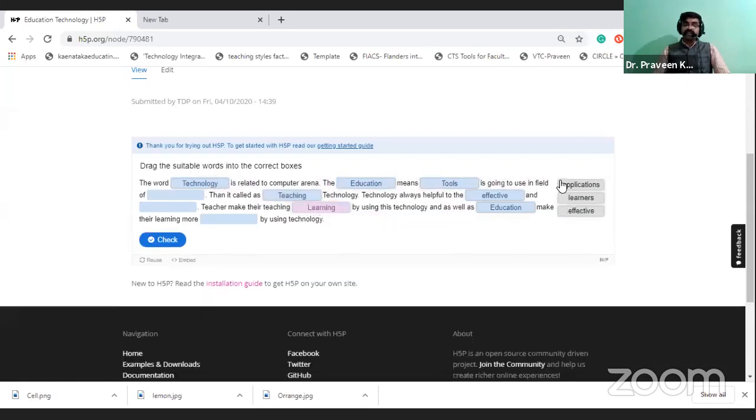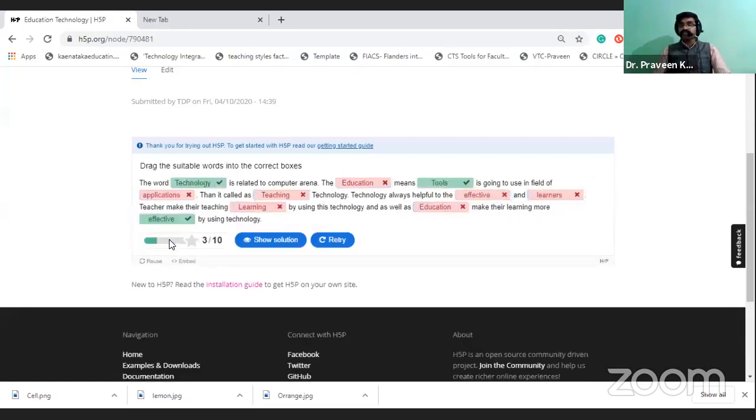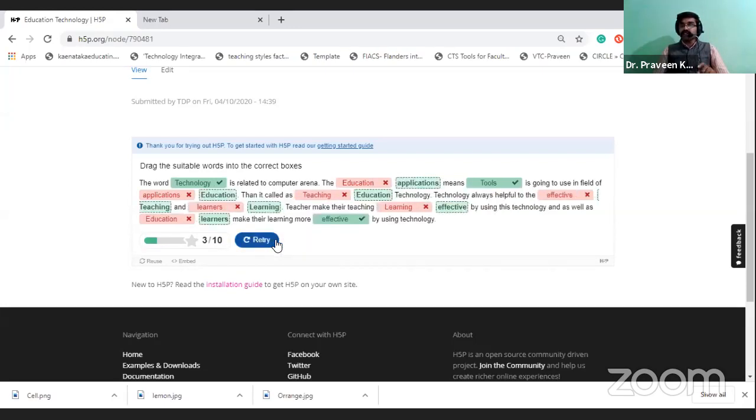So it will be helpful for the students to understand, and they may complete the statement, or they may complete the paragraph, and they will create their own paragraph. By dragging and dropping the words, finally the student can click on check. It will show how many correct words and how many they have made wrong. Okay, if you want, there will be a solution.